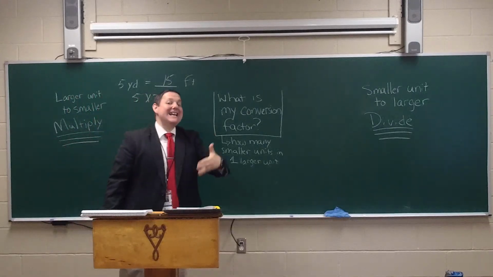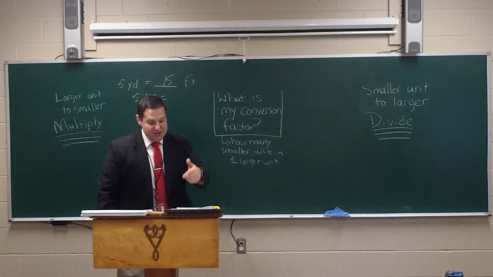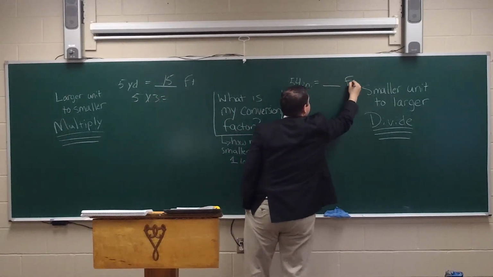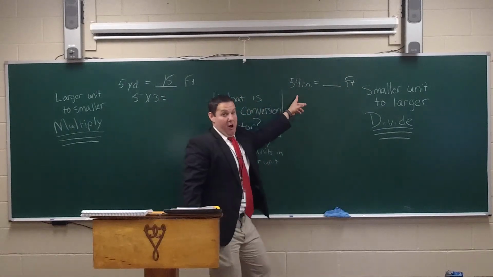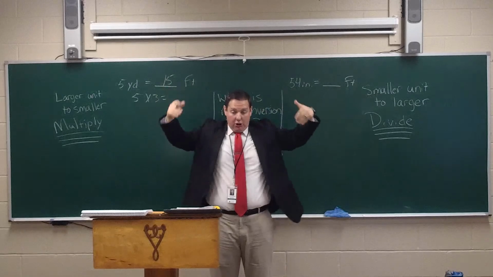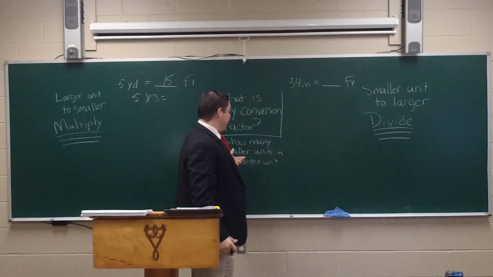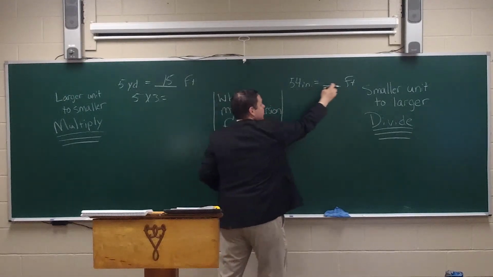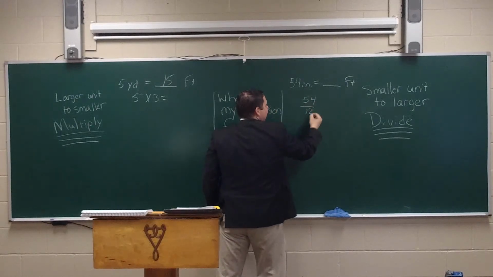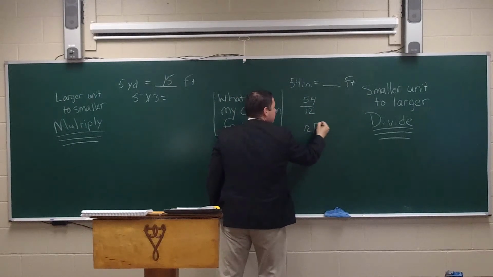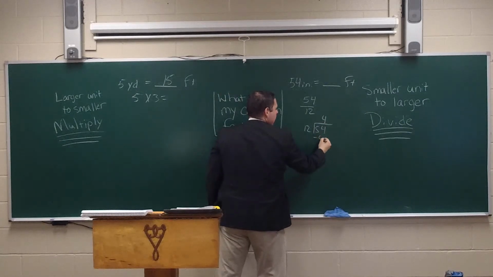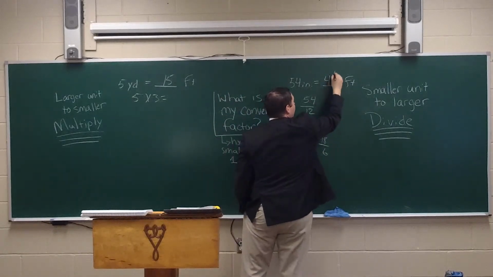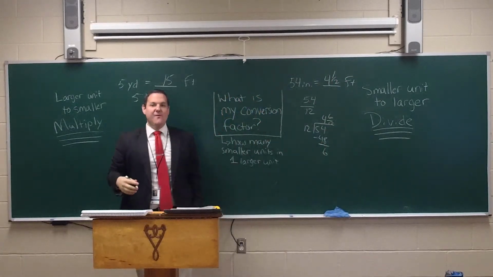Pretty easy now that you're getting a little bit of experience with it, huh? So let's do the next one. It says 54 inches equals how many feet? Well, we're going from something smaller to something larger. Small to large, we divide. And we're going to divide by the conversion factor. How many smaller units are in the larger unit? 12, that's right, 12 inches in 1 foot. So 54 divided by 12, we're going to put 12 into 54. I believe it goes 4 times, minus 48, that is 6. So we have 4 6/12, or 4 1/2, or 4.5 feet.